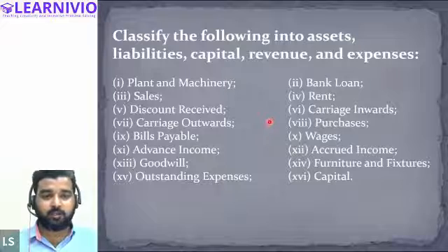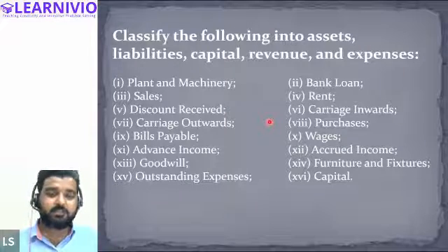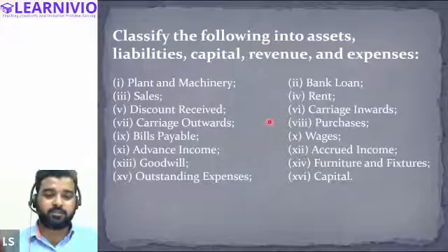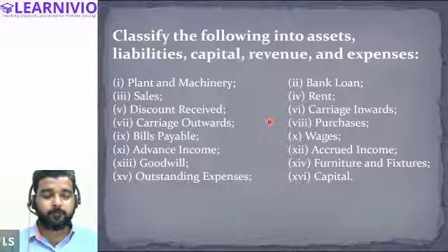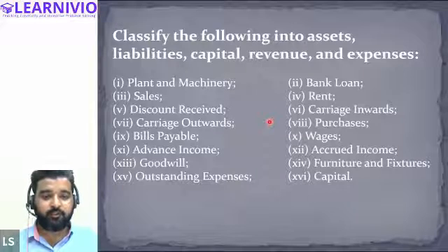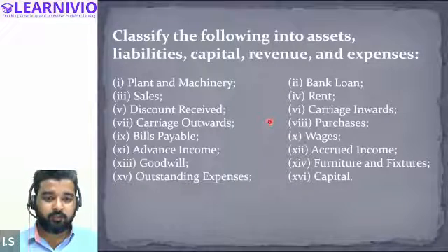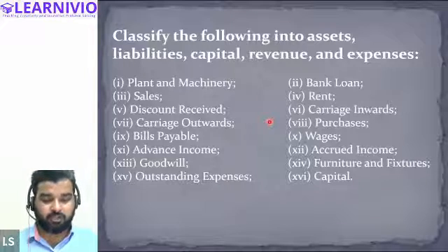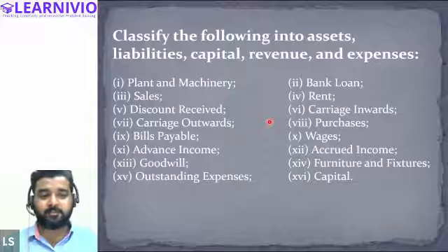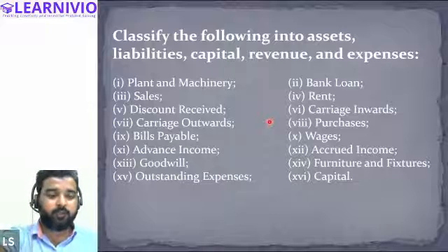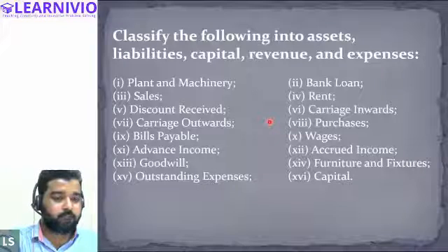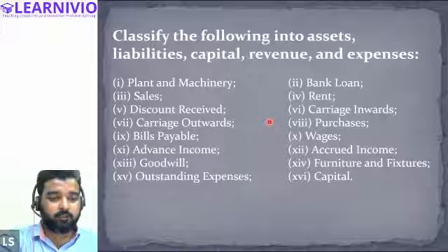Expenses are basically an obligation, but because we have paid the salary and wages on time, it is not considered a liability. It will always be considered an expense. But what happens if we do not pay the salary or wages on time? It becomes an obligation upon us because we haven't discharged it. It is called outstanding expenses, and it will be recorded on the liability side. Now capital. It will come under the capital account.